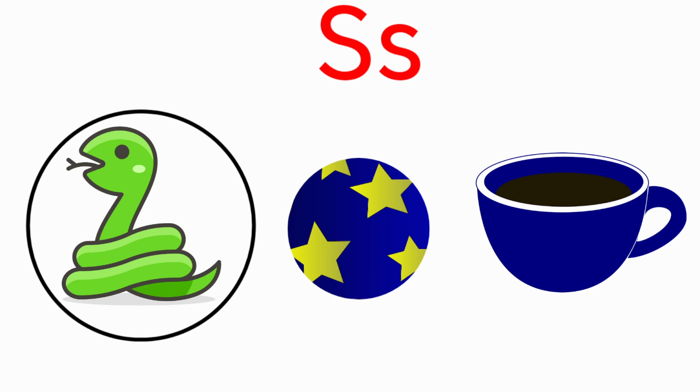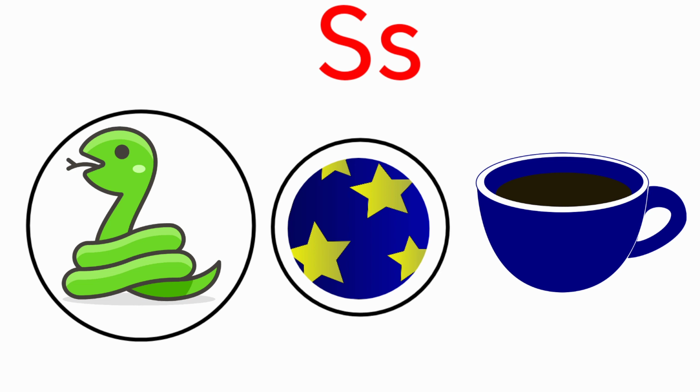Next one, stars. Stars. The beginning sound of the picture stars is S, S. And the sound of the letter S is S, S. The sound of the letter S and the beginning sound of the picture stars are same. So we are going to circle the picture stars.